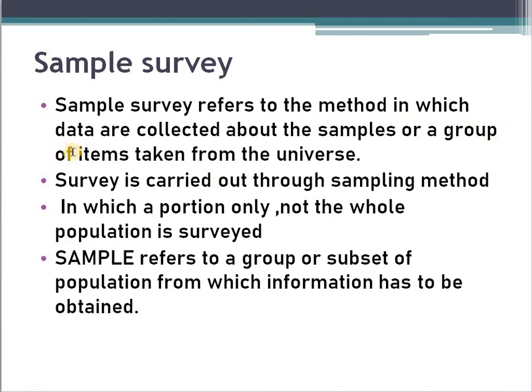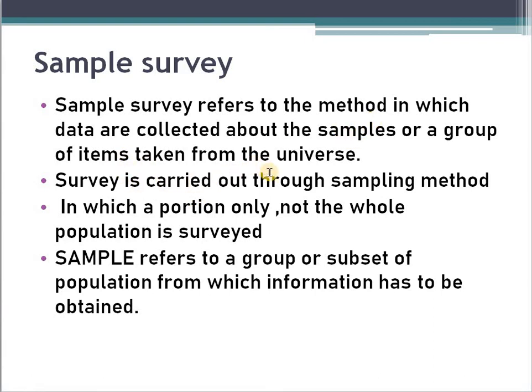In the census method, we study the whole population. Here only a group of items is taken from the universe. Universe means total population, as I said in the census method. Hope you got it.